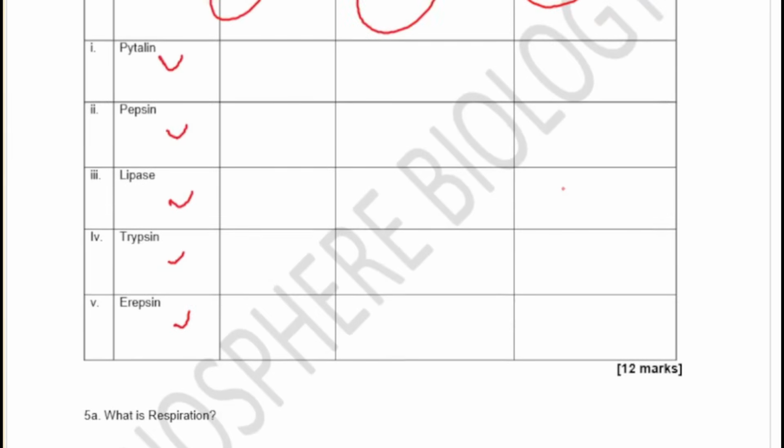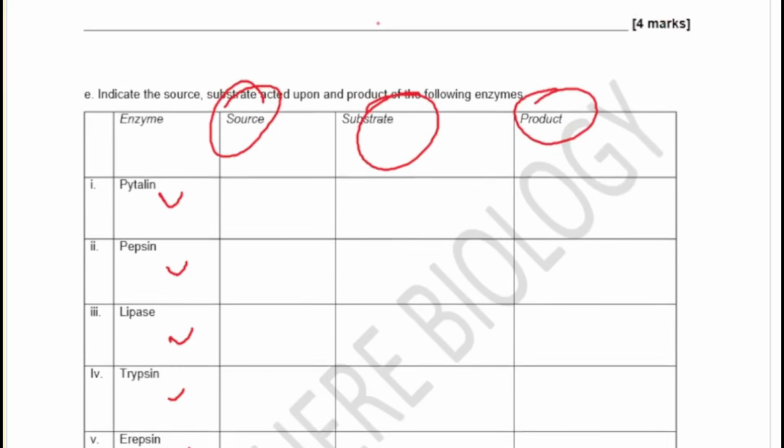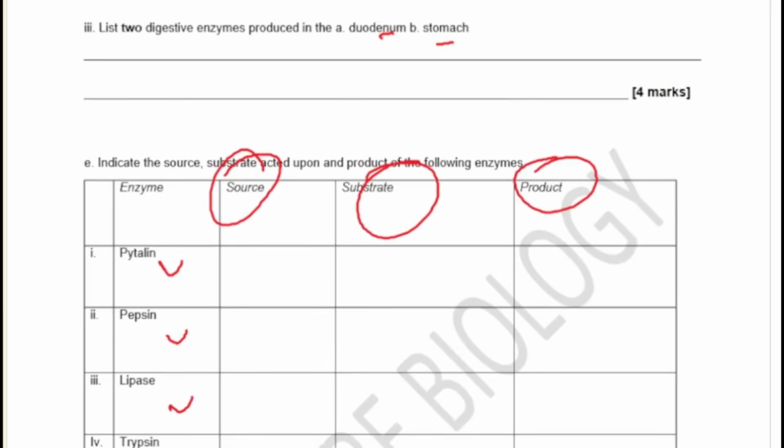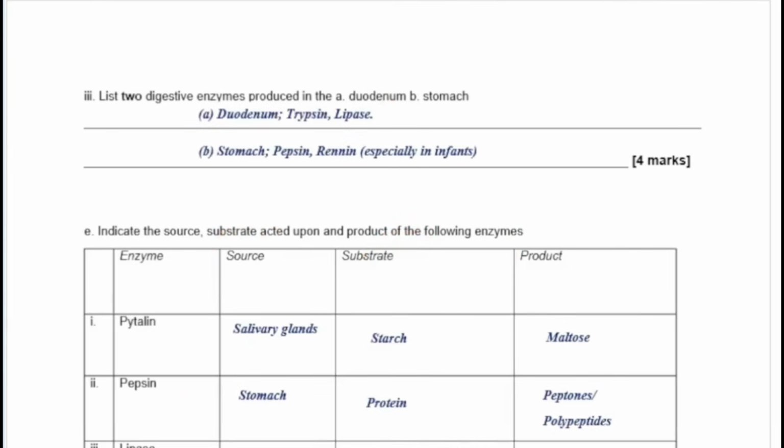And then finally, we have now moved on to respiration. So you are supposed to define respiration. Most students have a problem defining respiration, but we're going to look at that very quickly. So let's see the answers as we quickly move on.